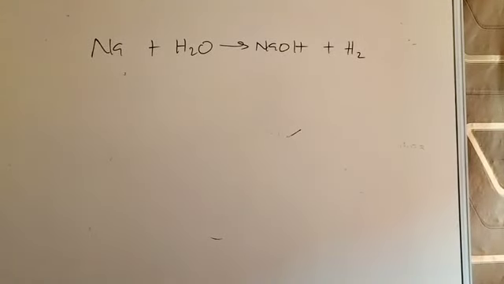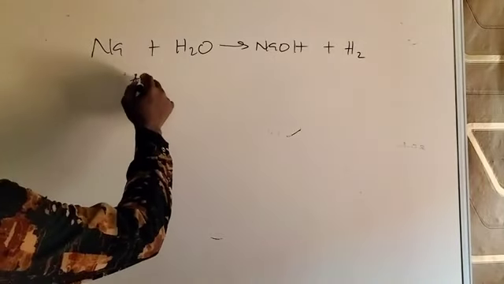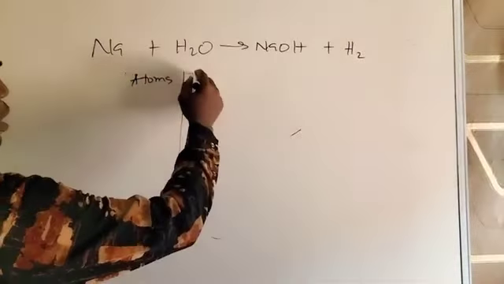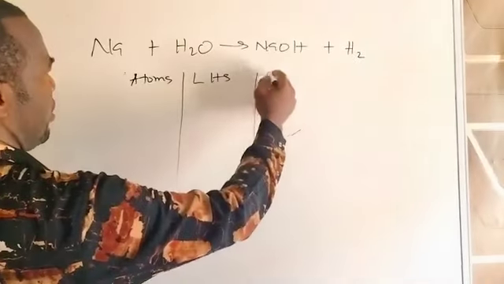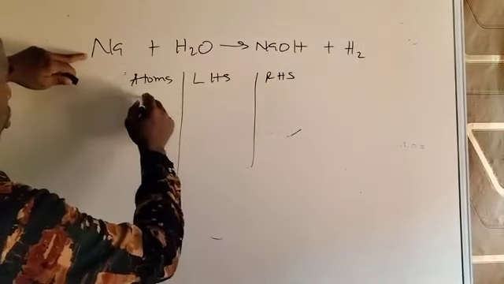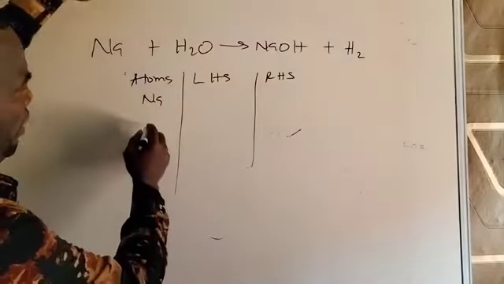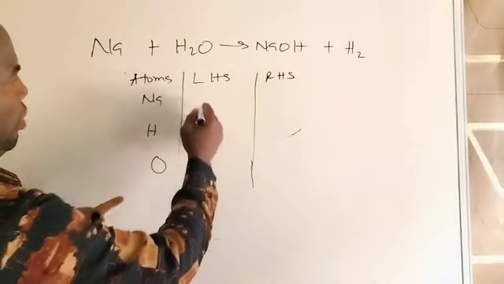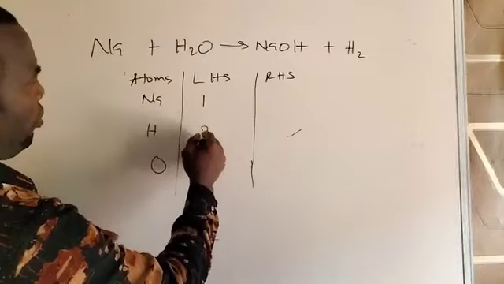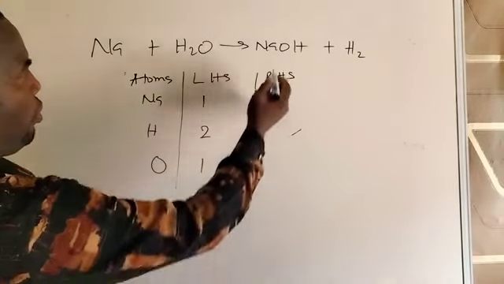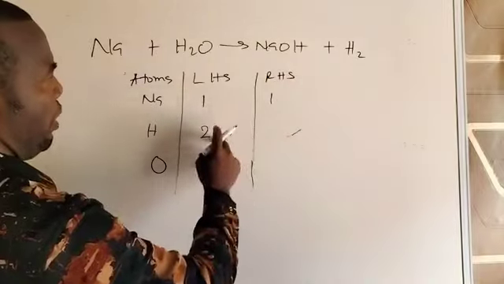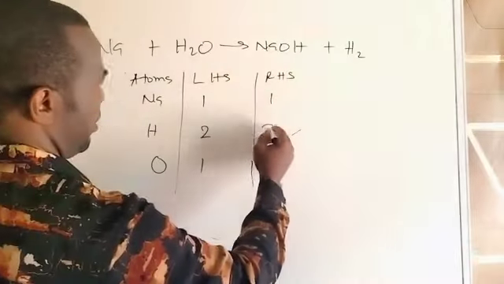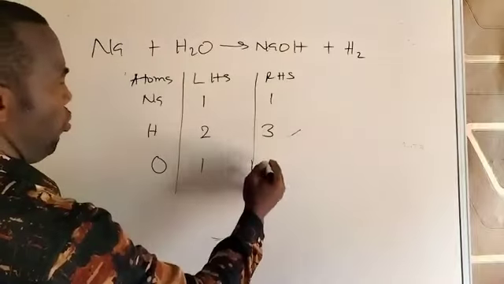So we'll look at another example on the whiteboard, the situation of equation balancing. This equation is not balanced. Let's check very well. These are the elements, and then check the atoms. Left hand side, right hand side. The elements are sodium, and inside water you have hydrogen and then oxygen. Sodium is 1, hydrogen is 2, oxygen is 1. On the right, sodium 1, hydrogen 1 plus 2 is 3, oxygen 1.